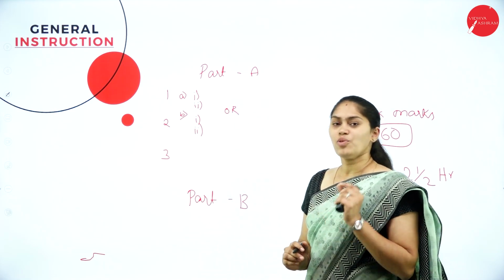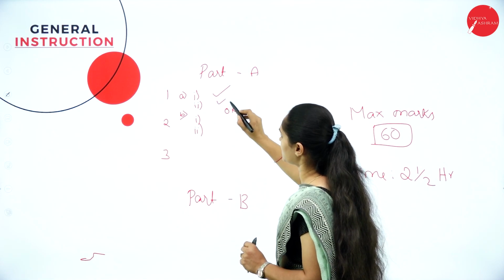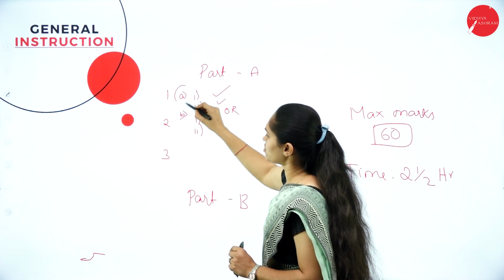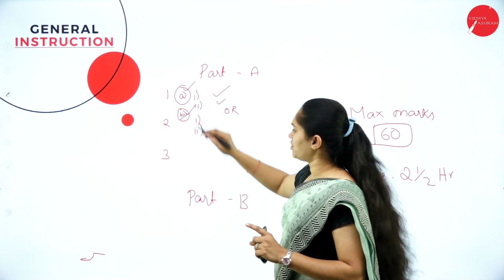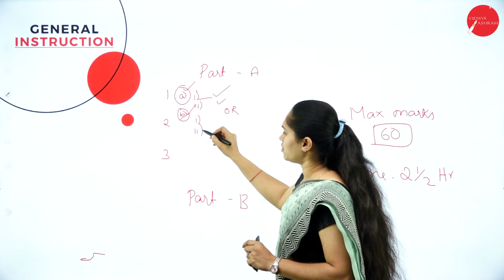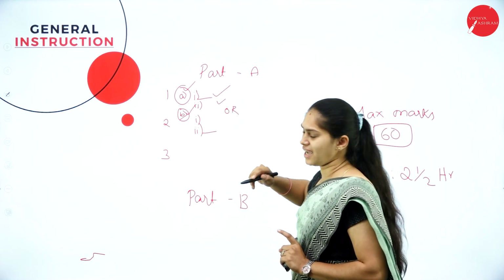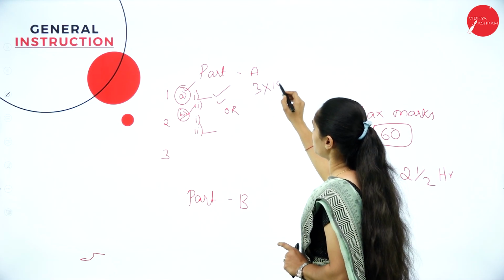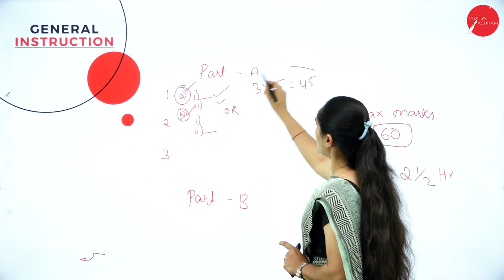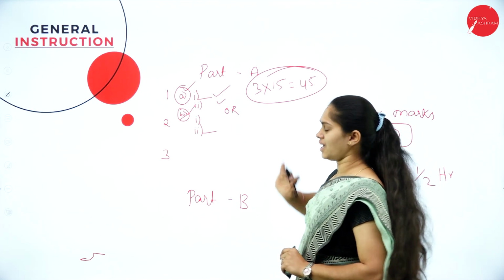So here, how are we supposed to choose? You have to choose either A or B, not both. If you are writing one question from this and one more question from this, then you can't expect 15 marks. When it comes to part A, you have to answer all the 3 questions and each will be for 15 marks. Totally it will be of 45 marks, so you are going to get 45 marks from part A itself.